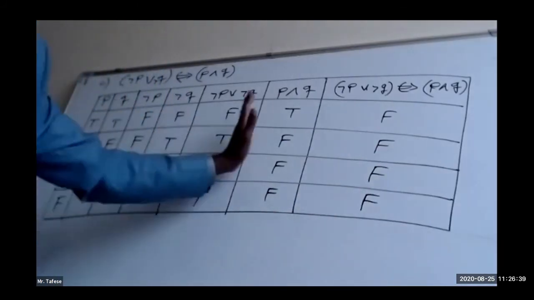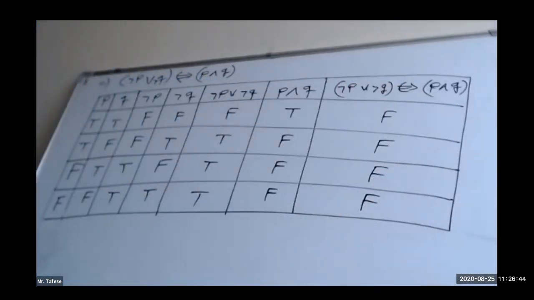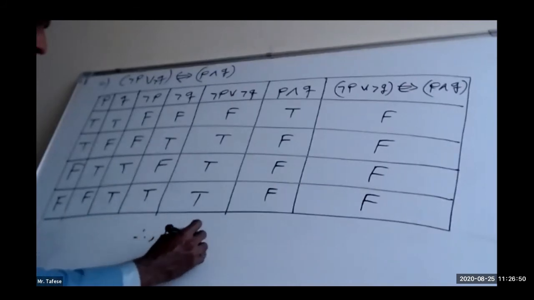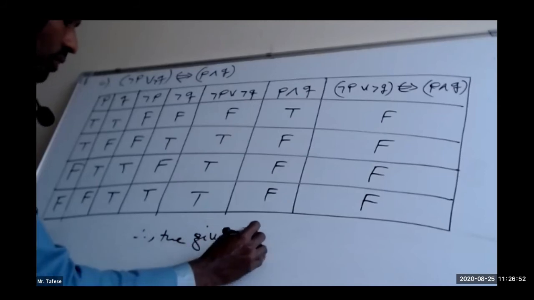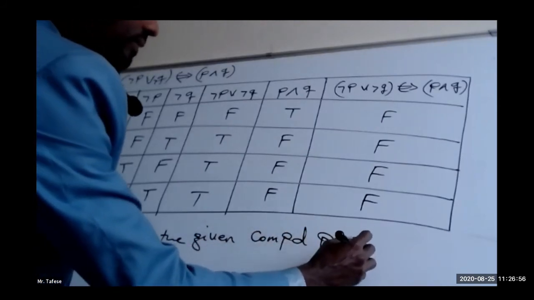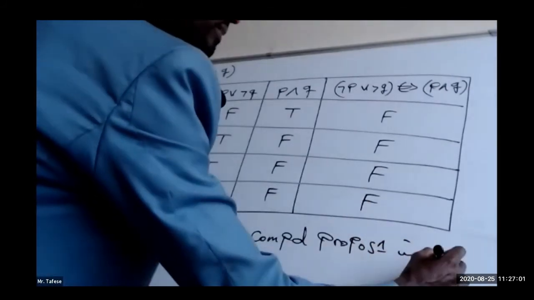So for each assignment, that means for each row, we have got the same truth value, which is false. Therefore, the given compound proposition is a contradiction.